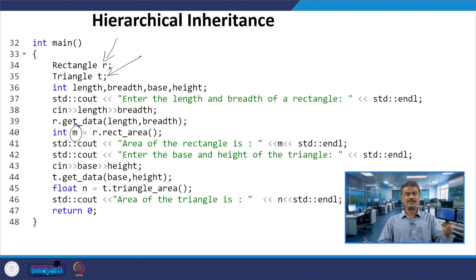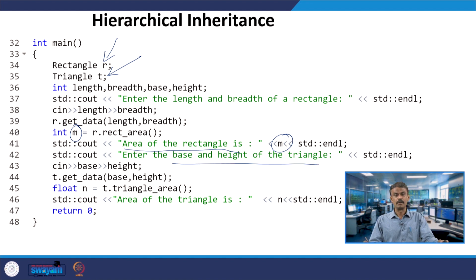Whatever value it returns will be stored in M, and in the next line you are displaying the area of the rectangle, and whatever the M value is will be displayed. Similarly, let us give base and height, another set of data the user is providing.